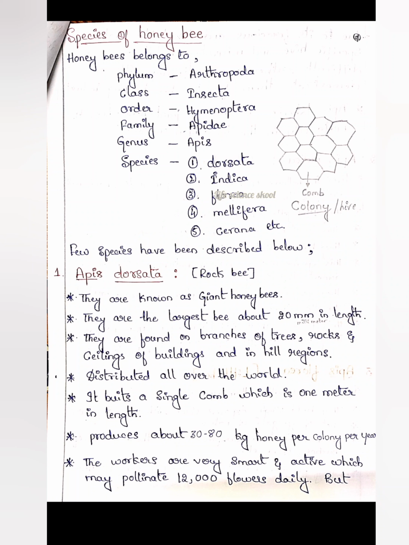In the examination they may ask you to explain any two species of honeybee for 3 marks, or explain any five species of honeybee for 5 marks, or else name the species of honeybee. Like that they may ask, so you should be prepared well, and it is easy to remember.